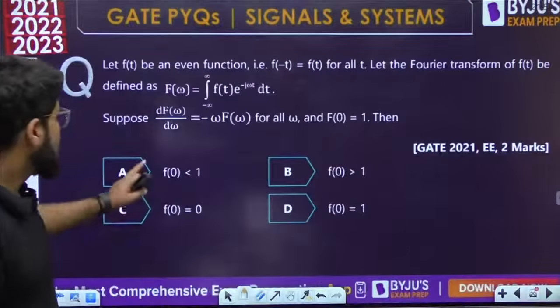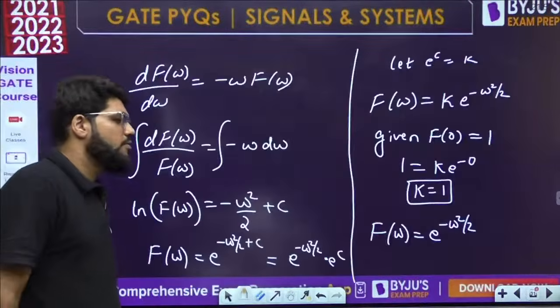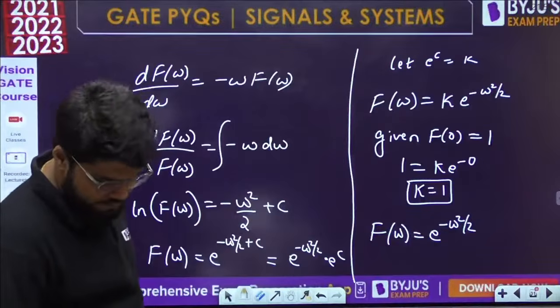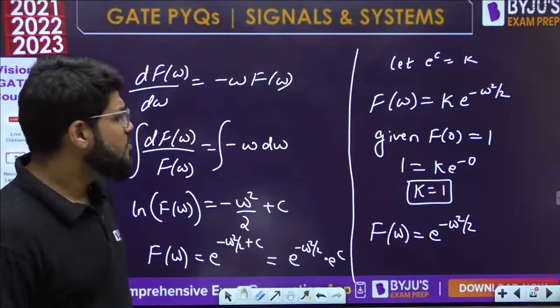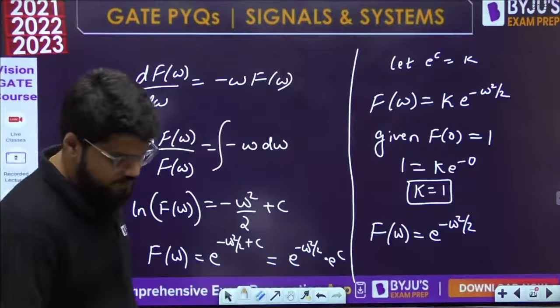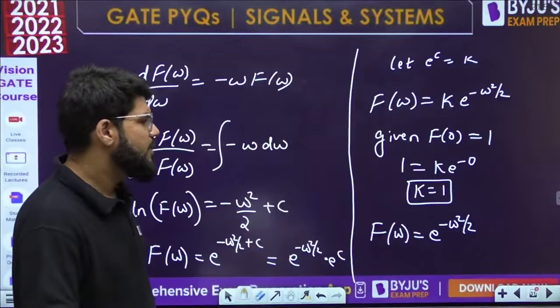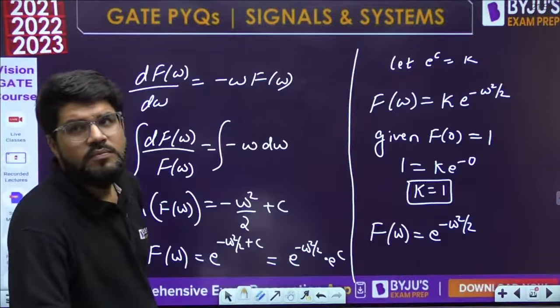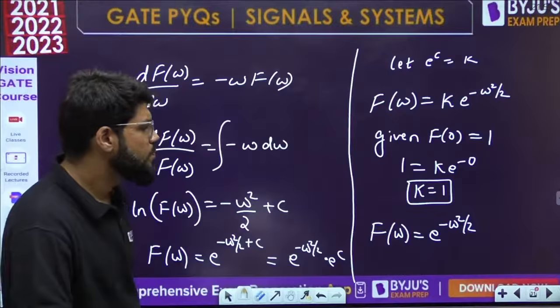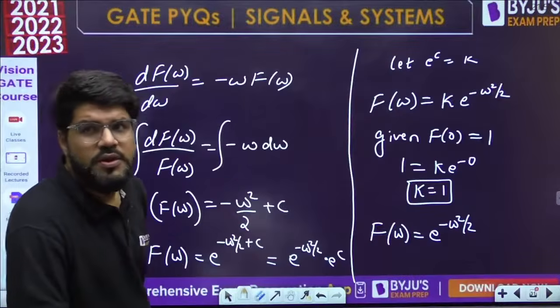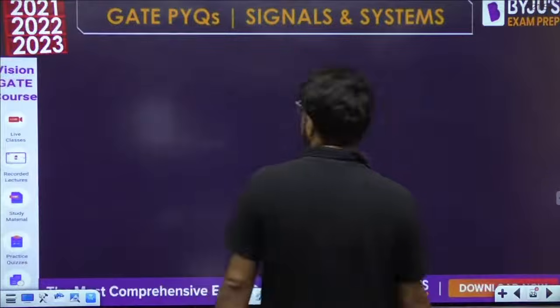Then what should be f(0)? Tell me. F(omega) is e power minus omega square by 2. Whose Fourier transform is e power minus omega square by 2?